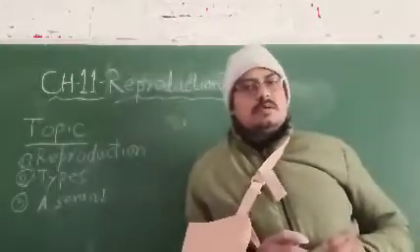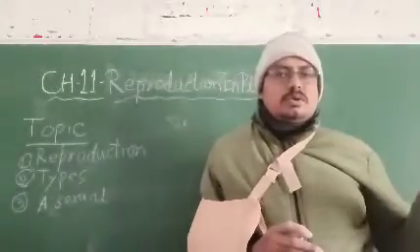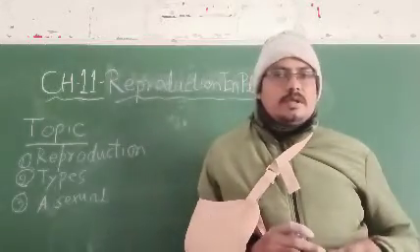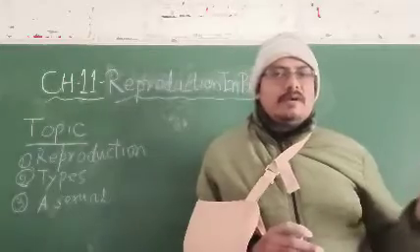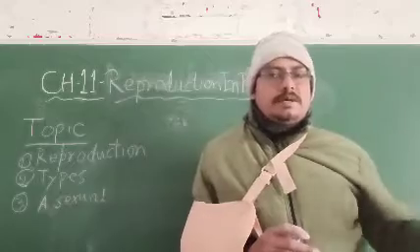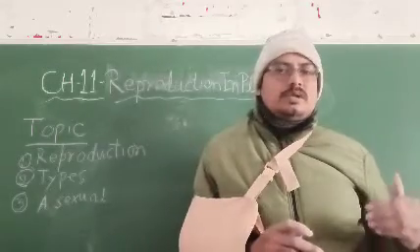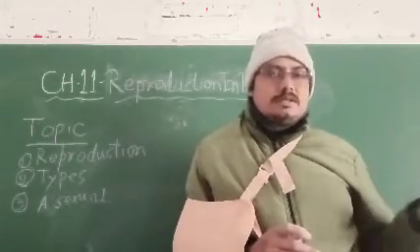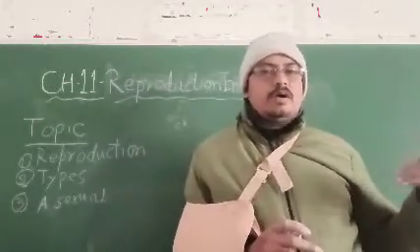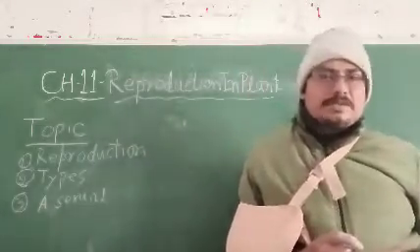There are certain plants that can generate a new plant with the help of their root. There are certain plants that, with the help of leaves, can generate their own kind of new plant. There are certain plants that can give birth to their same type with the help of their stem. Now let me give you the examples.